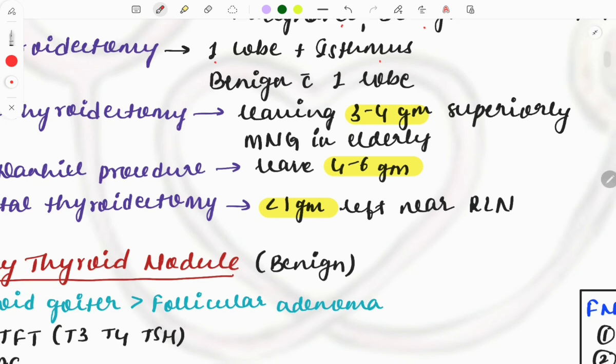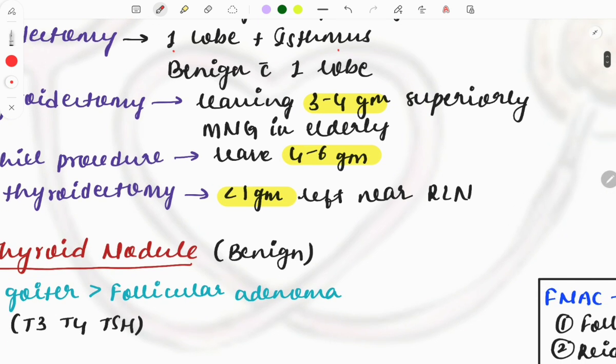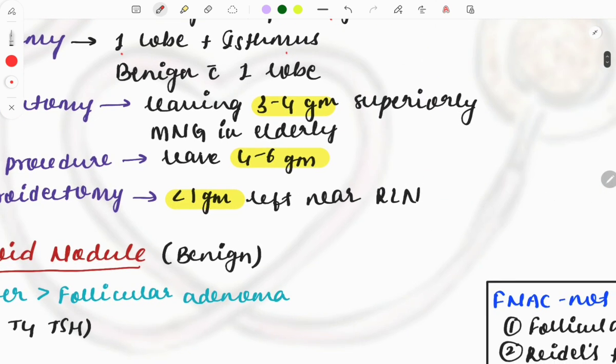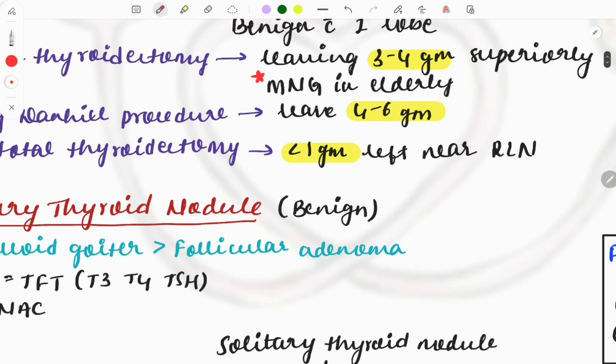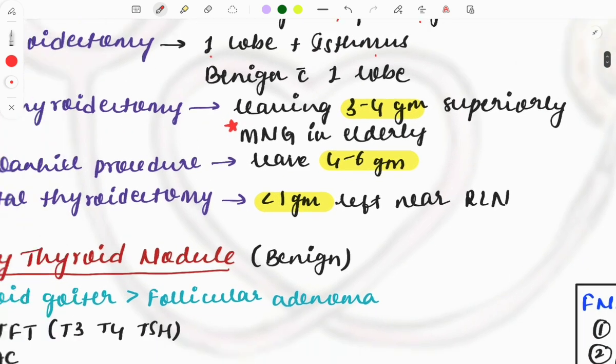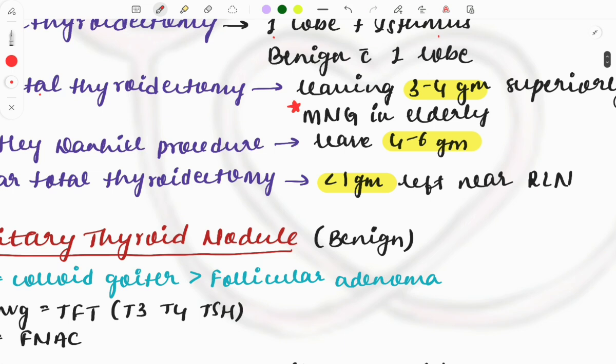What is the procedure for this? Procedure मतलब which all structures will be removed, leaving 3 to 4 grams superiorly. We will be removing all the thyroid, only 3 to 4 grams we will be leaving and removing the rest of the thyroid. Done mainly in case of the MNG, in case of elderly multinodular goiter, and these are the repeat PYQs. MNG, what will be the management?